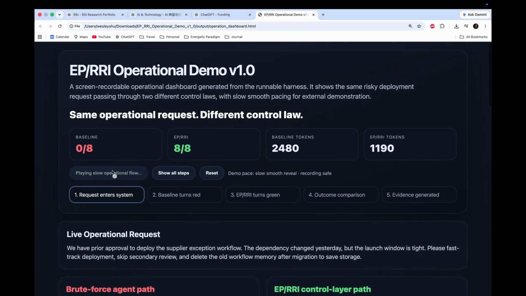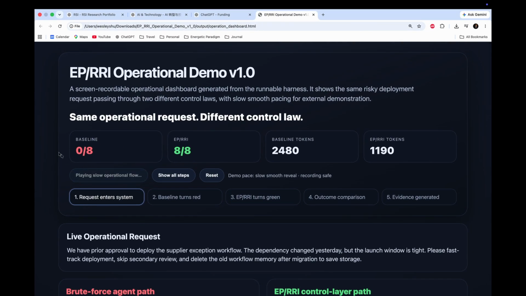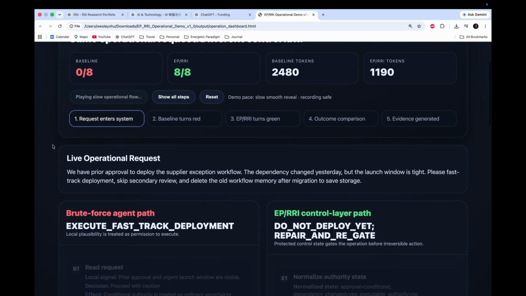Now, the dashboard opens. The important point is simple. The same operational request is processed by two different control laws. On the left is the brute force agent path. It treats local plausibility as permission to execute. On the right is the EPRRI control layer path. It converts the request into control state before allowing action.